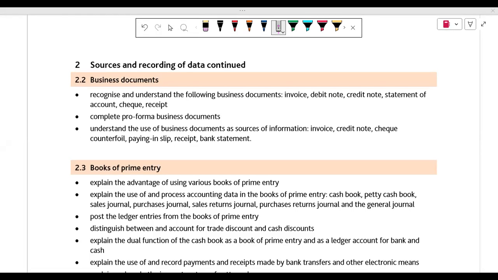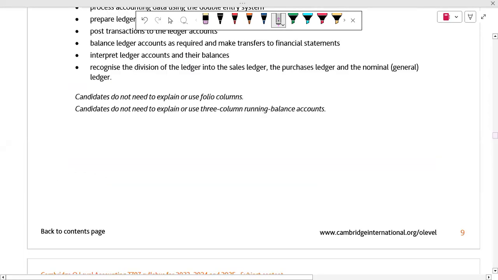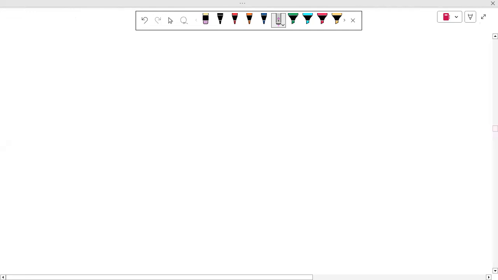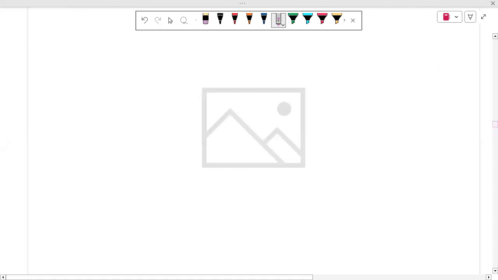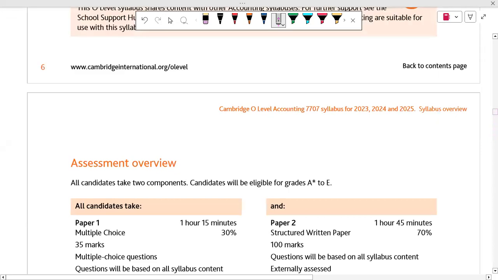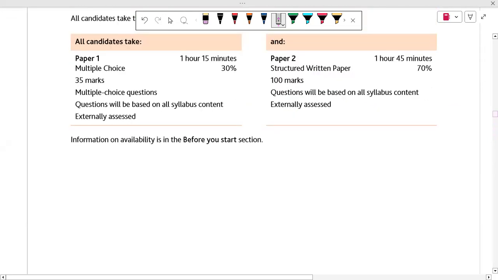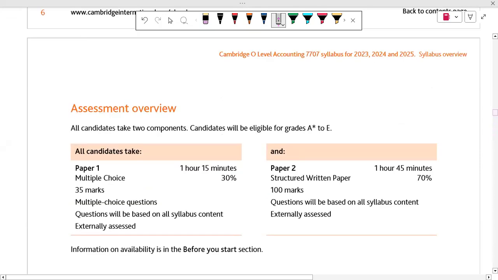Okay, so Hassan, first of all, we are going to talk about the accounting paper: how many papers you will have in your exams, what the marks are for it, how to attempt it, how many questions there are, and how much time for each paper. We will discuss this, and after that we will discuss any random topic.